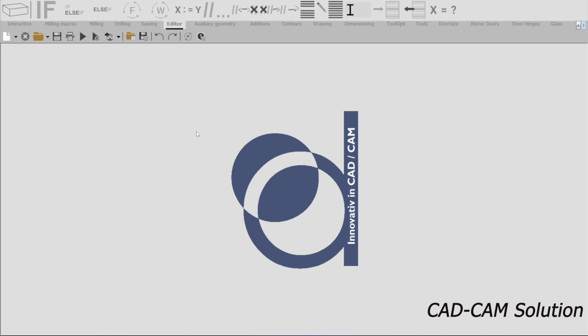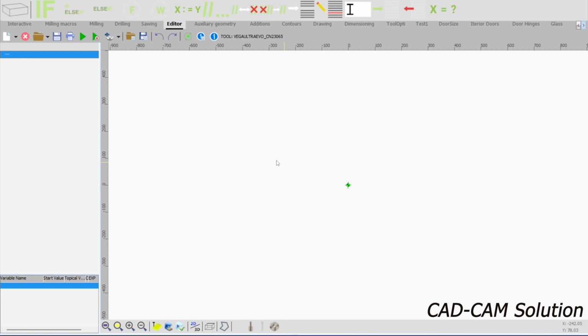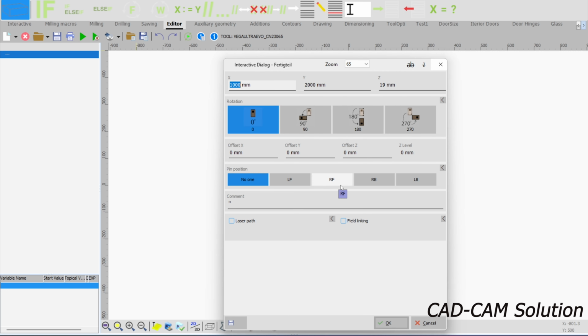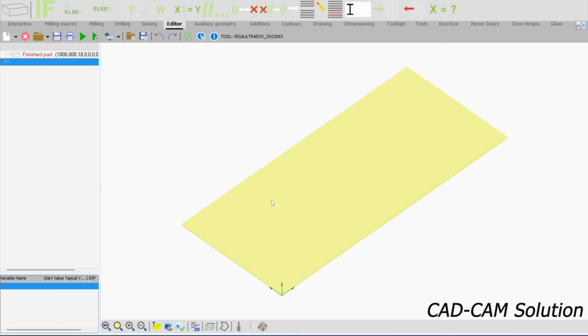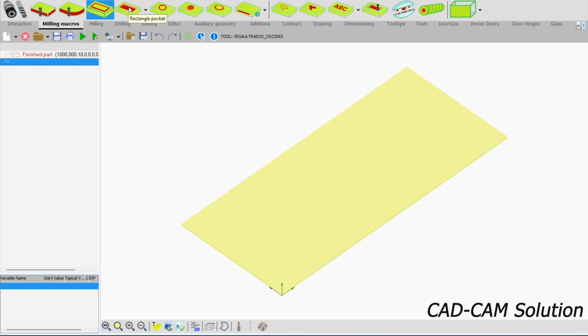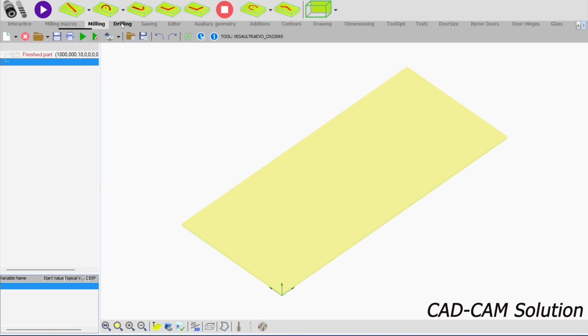Before creating any programs, I have to start with a panel. For example, I have a new empty file. So first step is to create a panel from Edit. And after that, I can do some milling, pocketing, or drilling.